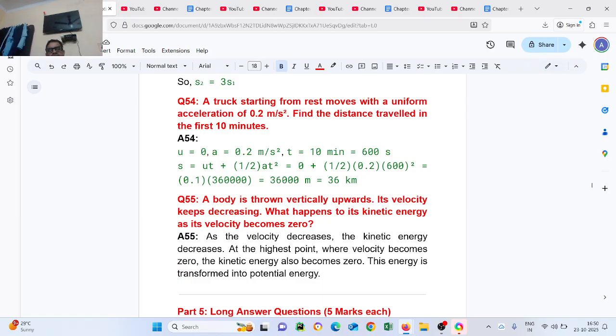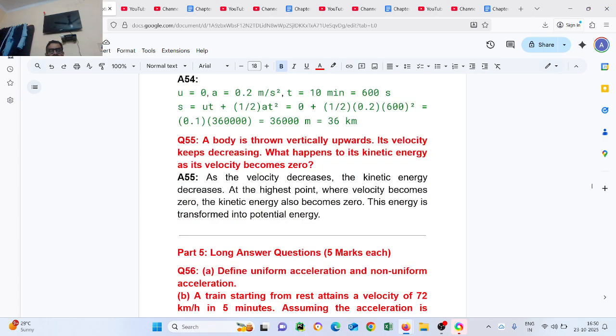Question number 55. A body is thrown vertically upward, its velocity keeps decreasing. What happens to its kinetic energy when its velocity becomes zero? As the velocity decreases, the kinetic energy decreases. At the highest point where velocity becomes zero, the kinetic energy also becomes zero. This energy is transferred into potential energy. Now we'll discuss long answer questions, 5 marks each.